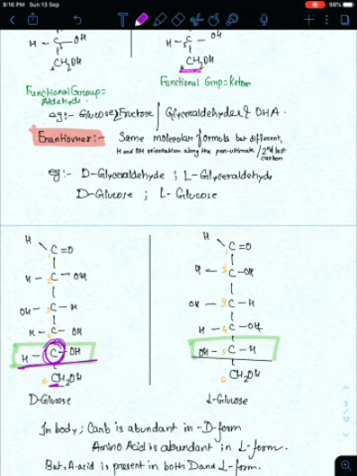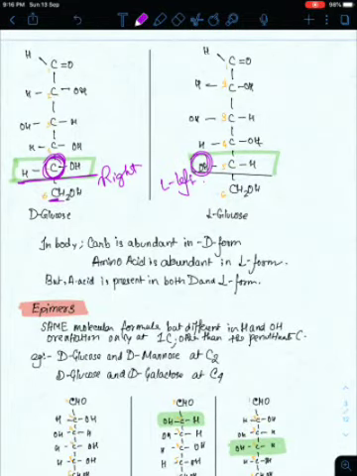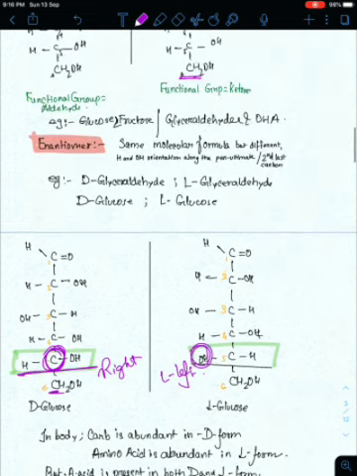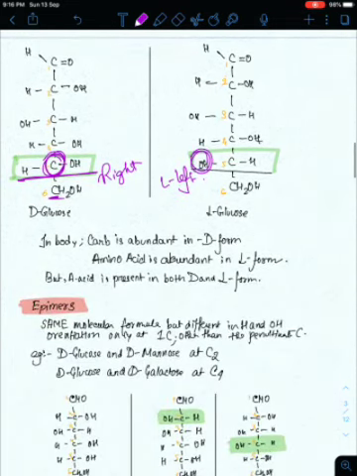The second last carbon in D-glucose has OH on the right side. D means right side. And L-glucose has it on the left side. L means left side. In our body, carbohydrate is abundant and mostly in D form. But amino acids, which are also found in our body, also exhibit D and L types of isomerism, which we can call enantiomers, and they are abundant in L form.